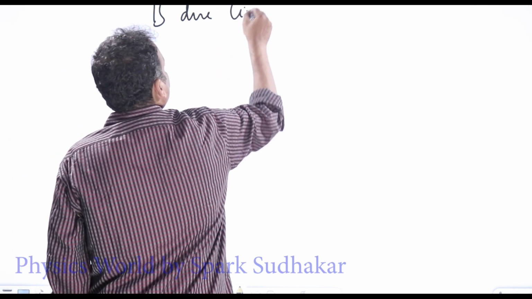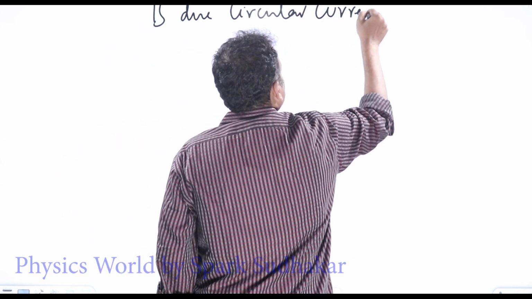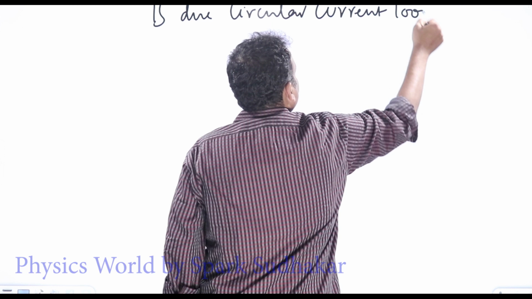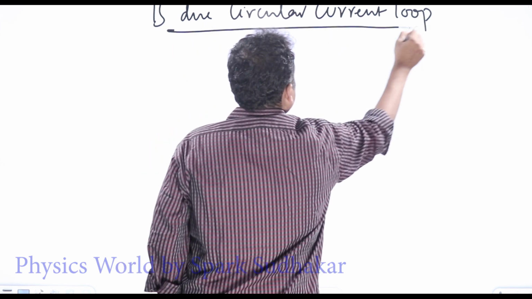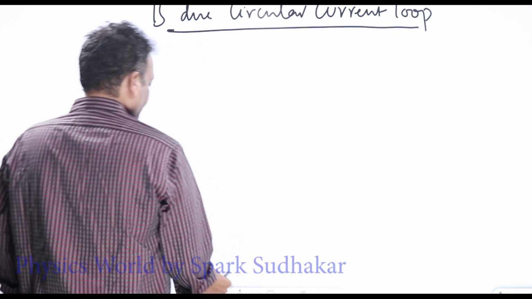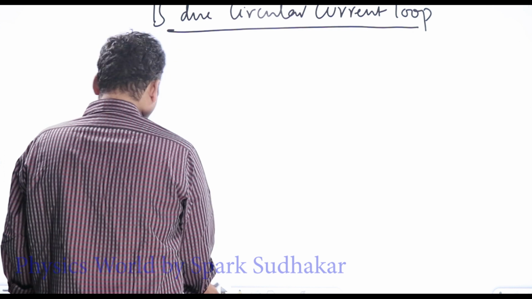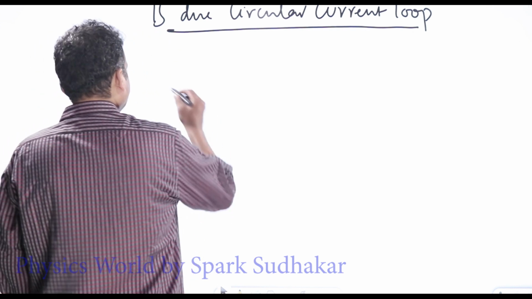Okay, B due to circular current loop. B due to circular current loop. Consider a circular loop.